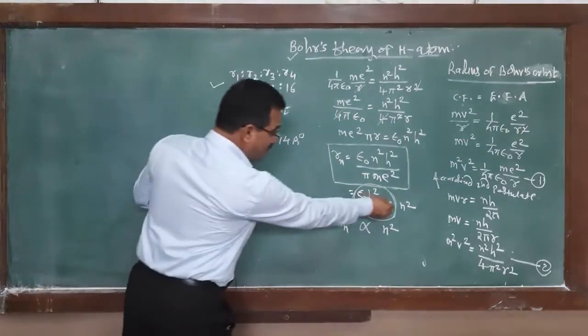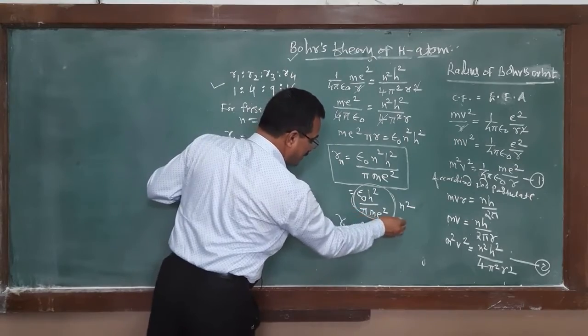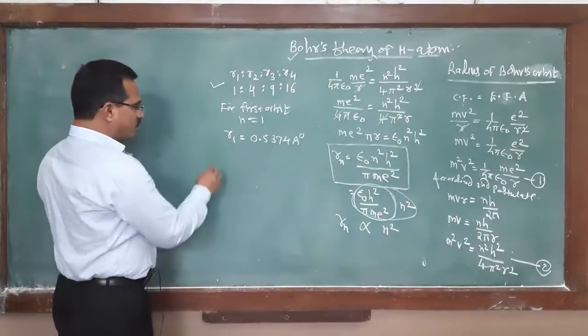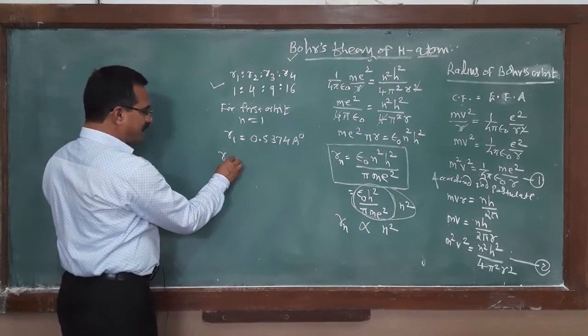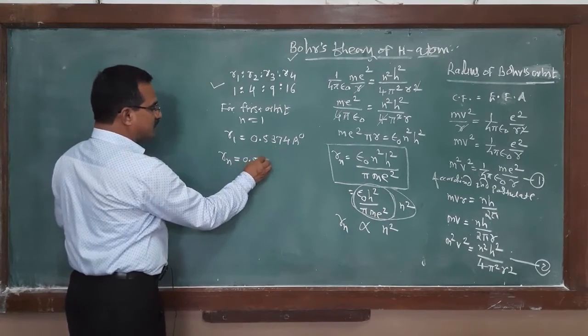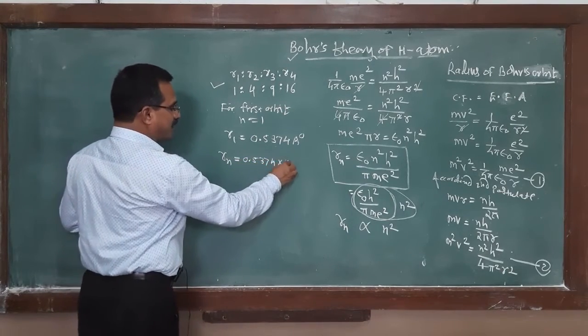It means that the value of this total term is equal to 0.5374. Then what is the value of Rn? Rn must be equal to 0.5374 multiplied by n square.